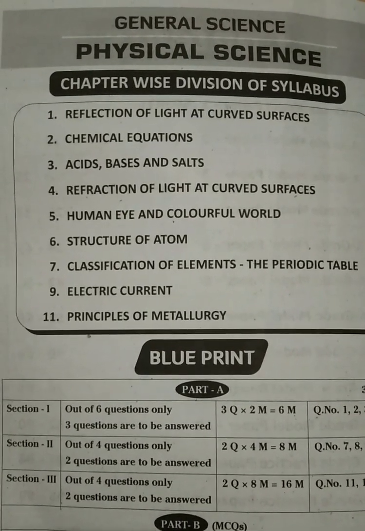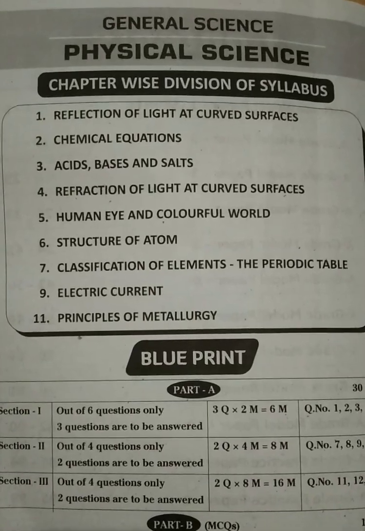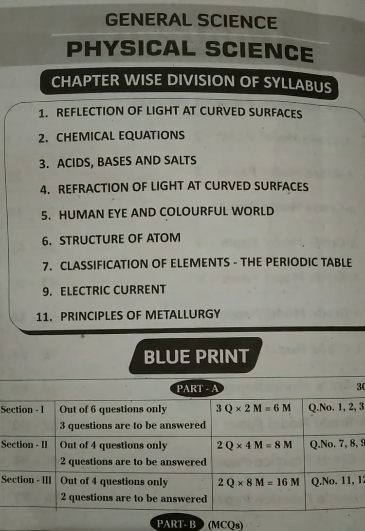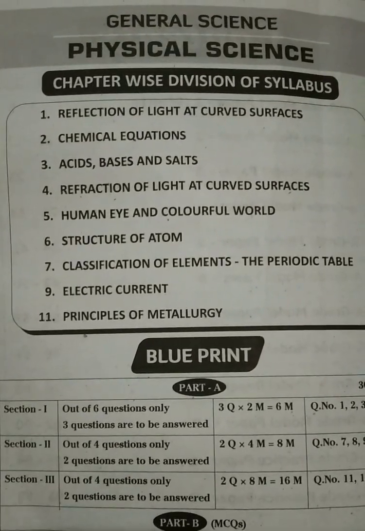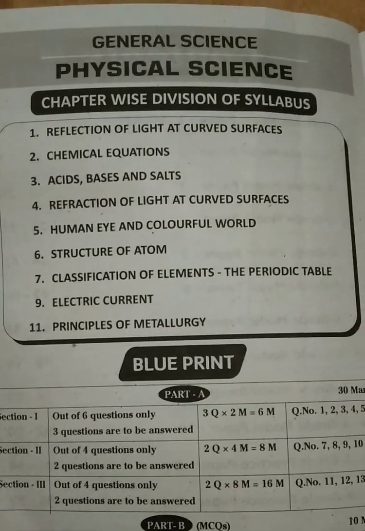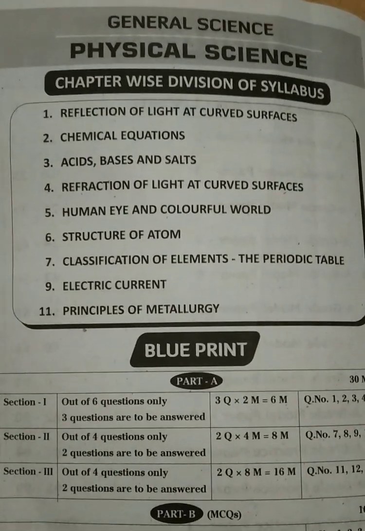Here 8th chapter is chemical bonding, 10th chapter magnetic effects of electric current, electromagnetism, and 12th chapter carbon and its compounds. Those three chapters are being deleted.